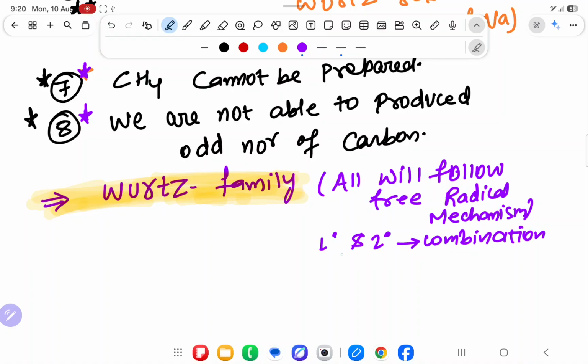Sir, how many times will we write this? All the time. 3 degree disproportion. 1 degree, 2 degree combination, 3 degree disproportion it will do.